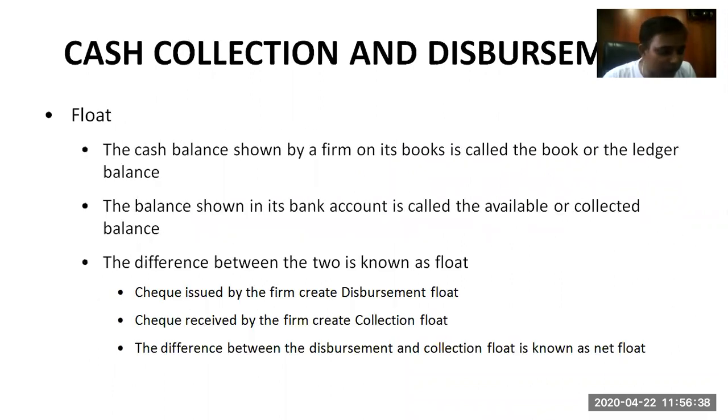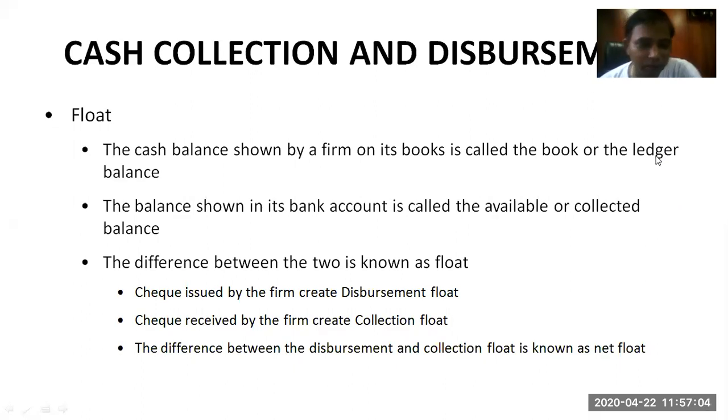Cash collection and disbursement. Now, collecting cash and making a payment or disbursing cash is an important part of a company's liquidity position, considering the company's cash balance. So there is a term, float. Now what is float? Float is the cash balance shown by a firm on its books, called the ledger balance.